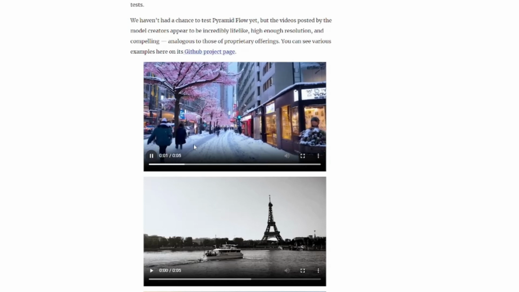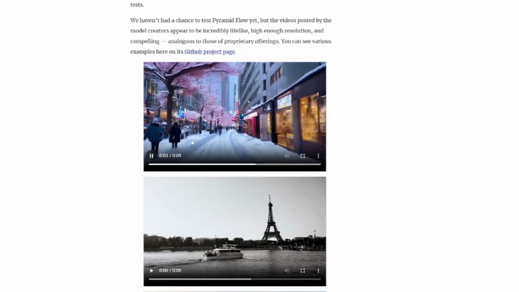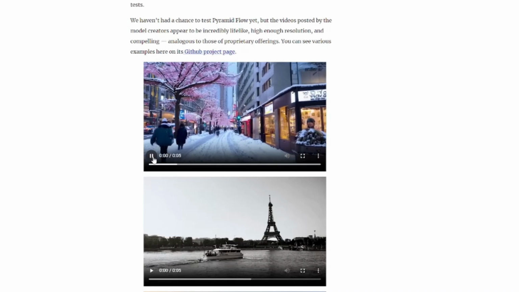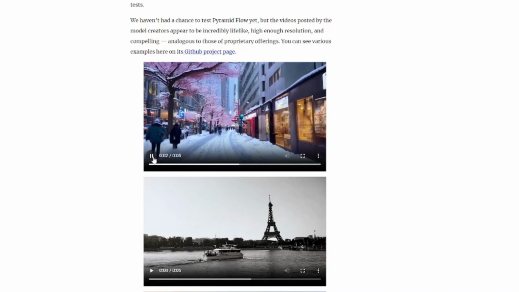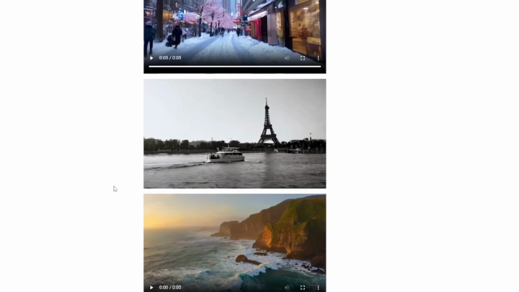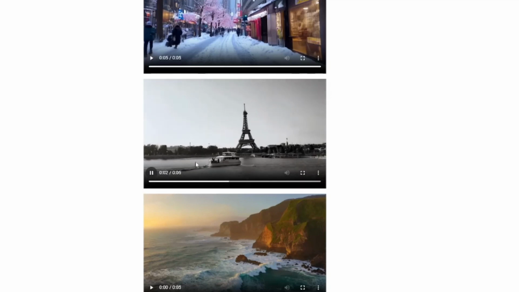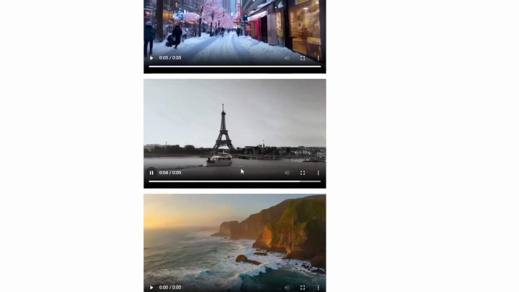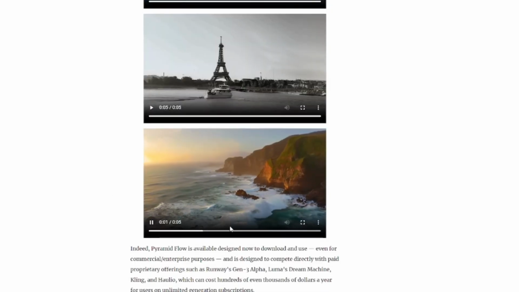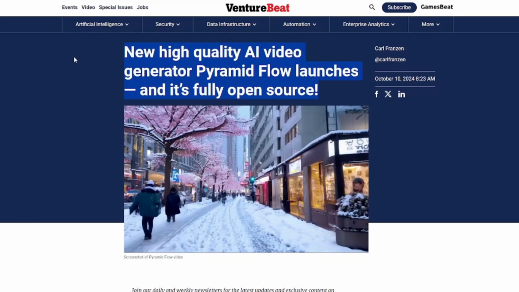So first of all, we have this video. Wow, this looks really good. We don't see any deformation, and the way this camera is moving, it clearly seems like somebody is holding the camera, and the video looks really good. Then we have this amazing cinematic video of a ship that is sailing into the river. Everything looks really good, and similarly this video as well that we already saw. So make sure to check out the full video of this tool when it's uploaded.